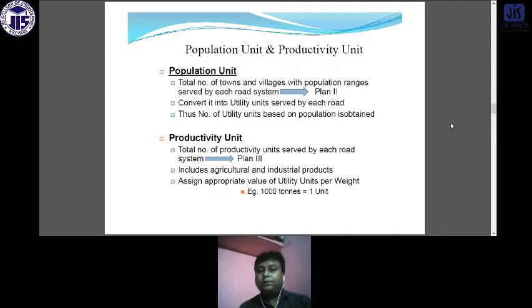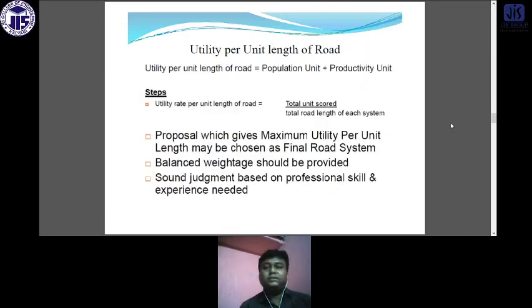The productive utility is the total number of productivity units served by each road system, including the agricultural and industrial units. Assign an appropriate value of utility units per weight: 1000 ton equals 1 unit. This is an example. So what is the utility per unit of road length? Utility per unit length of road equals population unit plus productivity unit, as I discussed.